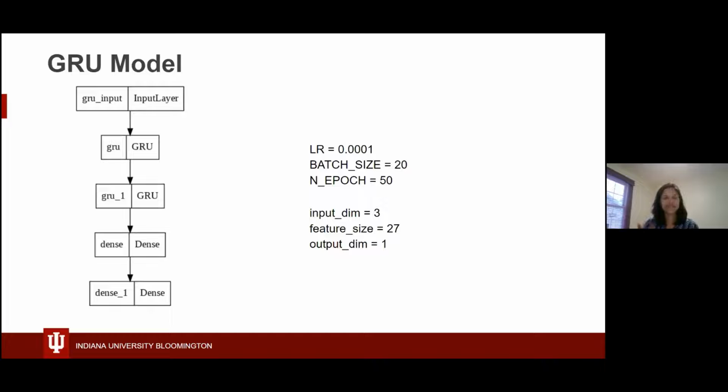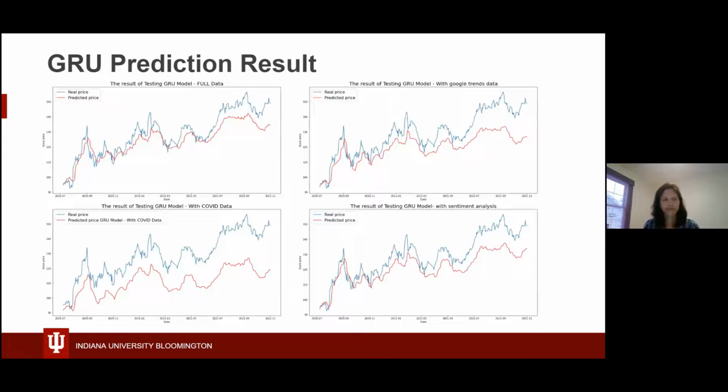Then is the GRU model. Here we have used 2 GRU layers and 2 dense layers, and the model parameters are given on the right. And these are the plots for the GRU model. The model tends to deviate a little as we go towards the end of 2021, but still it has performed pretty well, especially for the full data set.